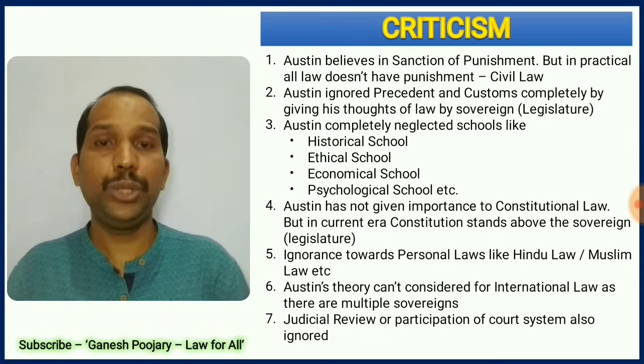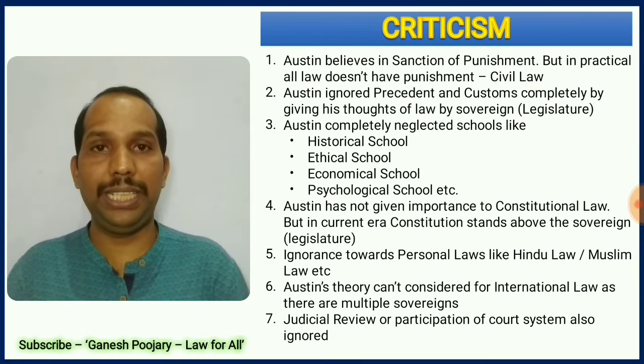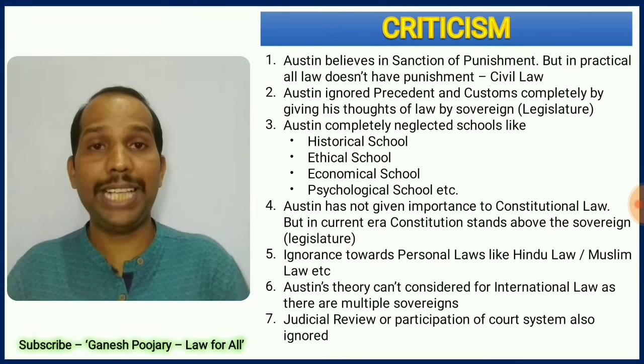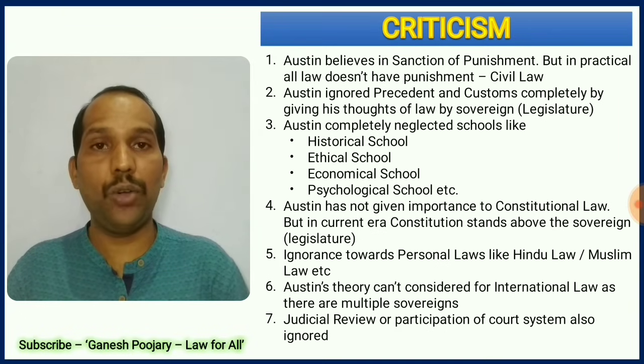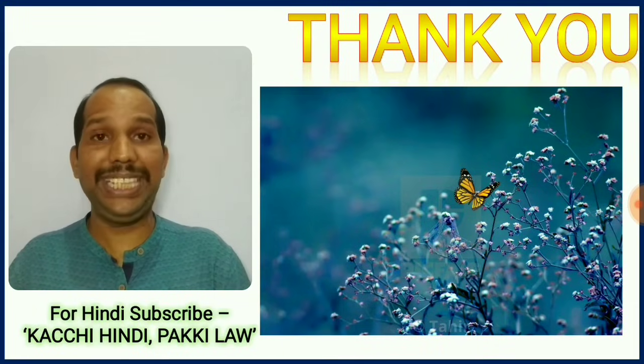And finally, judicial review is one of the biggest aspects available in today's legal scenario, where how law ought to be can be discussed by judicial power. Now that has been completely neglected by Austin because he says there cannot be any discussion of how law ought to be. We have to discuss only how law is and how law is given by the legislature. But in today's scenario, we are seeing a lot of judicial review on each aspect by the courts. So that aspect is also completely neglected by Austin. And these are the major criticisms against the analytical school. With that, I am concluding the theory on the analytical school.